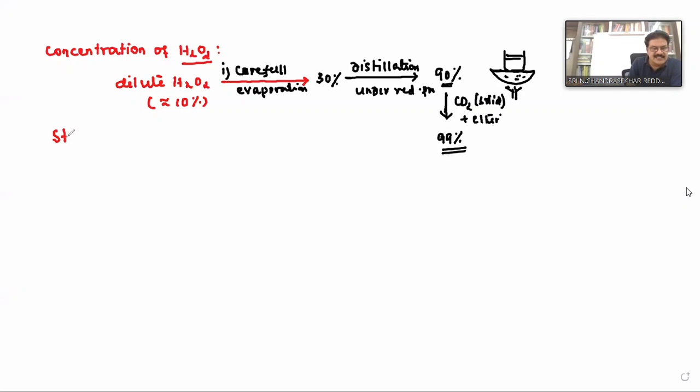And next, strength of hydrogen peroxide. So first we are discussing strength of hydrogen peroxide. Later we'll discuss the properties, because this point is important here.